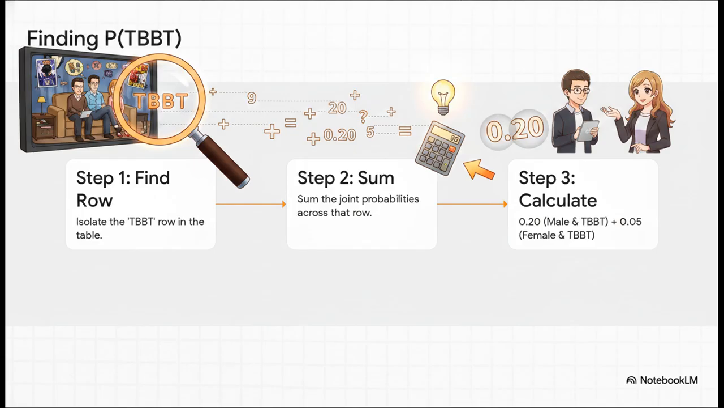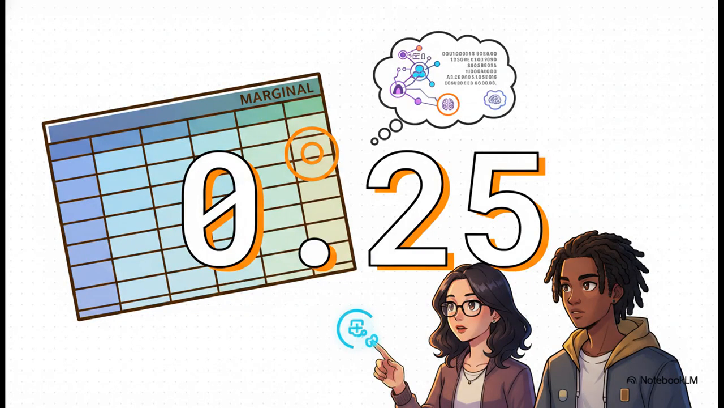You could be a male who watches it, or you could be a female who watches it. So we just add those two joint probabilities together. 0.20 plus 0.05. And that gives us 0.25, or 25%. And hey, look at that. It's the exact same number that's already sitting there in the total column for that row. That's why they're called marginal probabilities, because they literally live in the margins of the table.